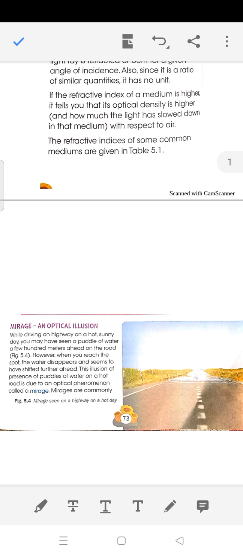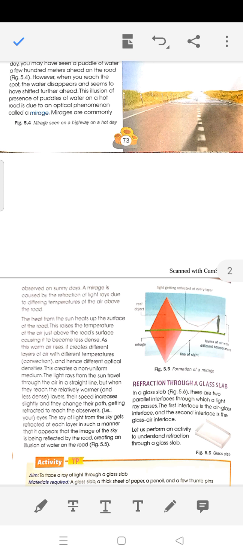Mirage. What is a mirage? On a very hot sunny day, suppose you are going on a highway, you will see, a few hundred meters ahead of you, the appearance of an illusion of water spread on the road. When you reach that point, the water disappears, and further 100 meters away it appears again. This is an optical phenomenon caused by refraction of light.